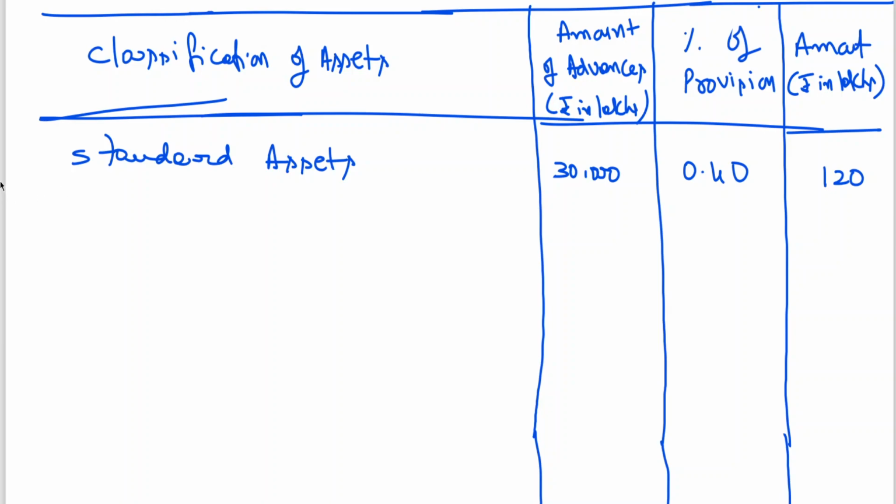Then, see what is provision? This is nothing but doubtful. On this, you are expecting that provision is to be maintained, meaning you are expecting that this amount you may not be able to collect. This is what is called provision. We have already discussed this. Next, substandard assets. All loans and advances are to be received by the bank, and on that you are having some provision. Substandard assets.